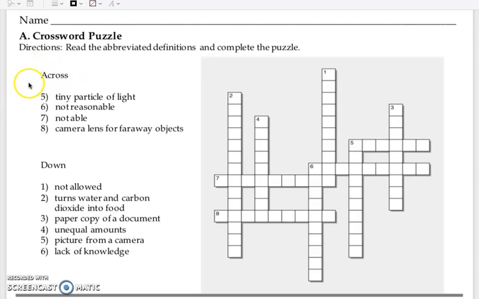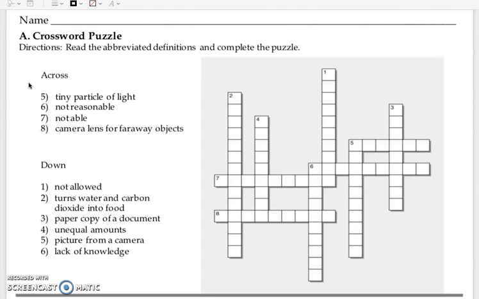Number 5, a tiny particle of light. Remember, it has to fit correctly in those boxes. Number 6, not reasonable. Number 7, not able. Number 8, camera lens for faraway objects.